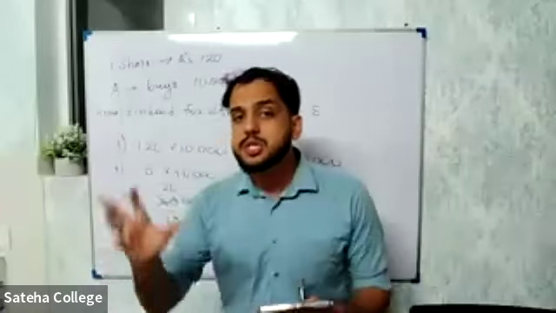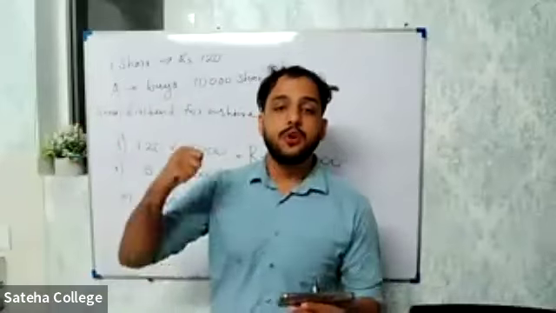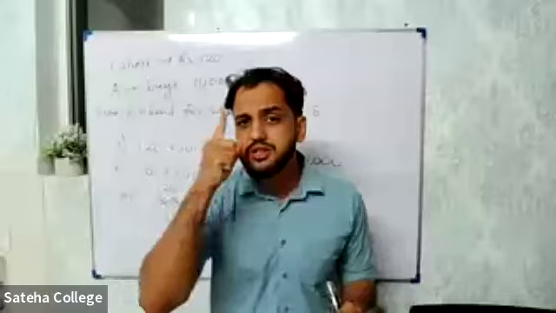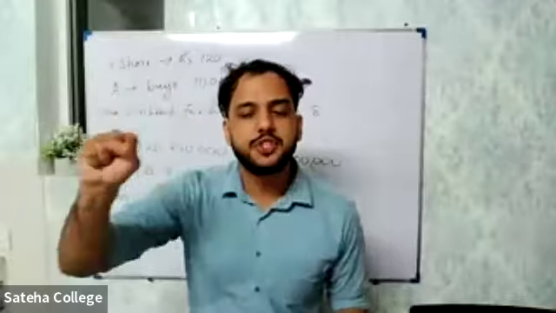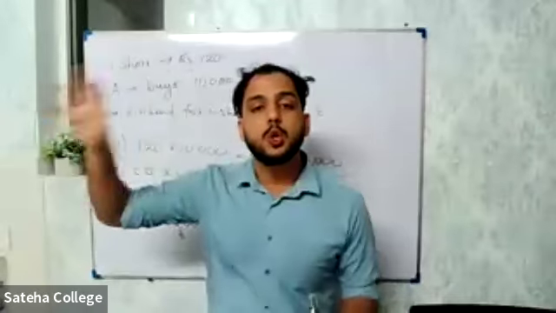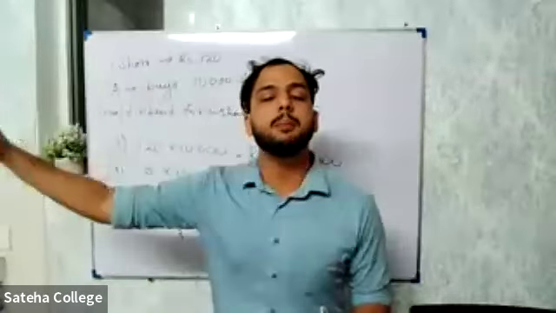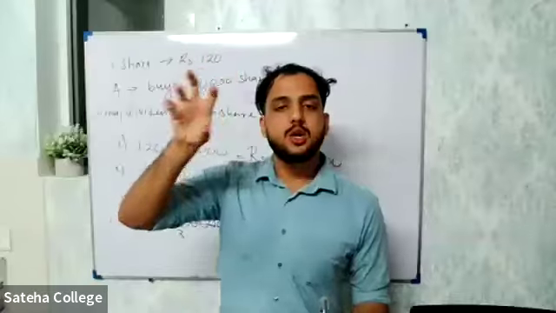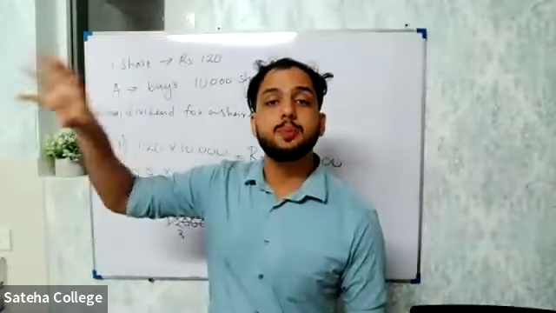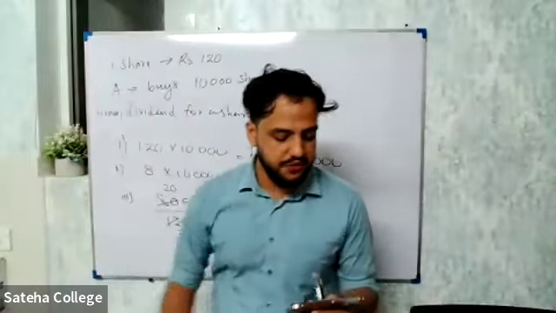So when you're reading the question, you should build up things in your mind. He's investing 40,000 rupees. One share is 80. So 80 into the number of shares should give you the total invested amount. That equation should come in your mind, right? 80 rupees, the price of one share, into the number of shares should be the total invested amount, that is 40,000.